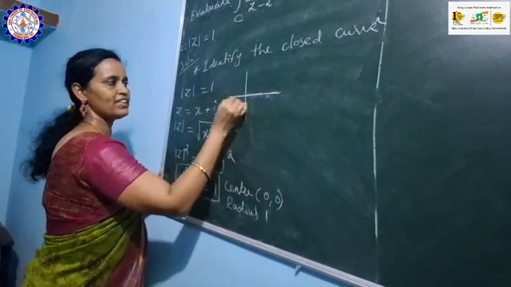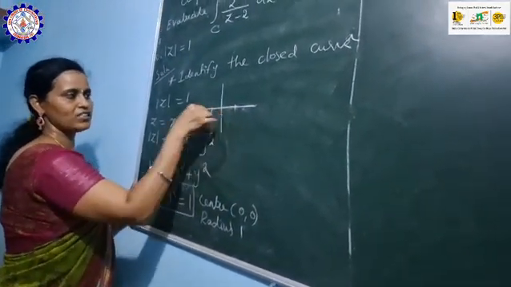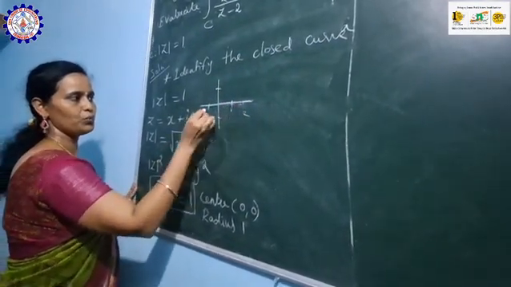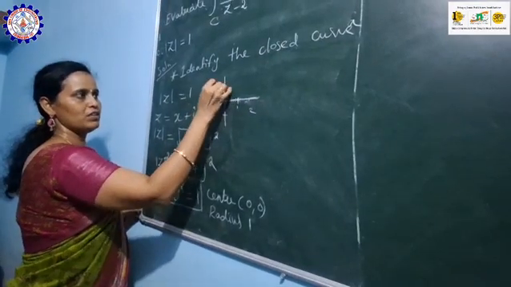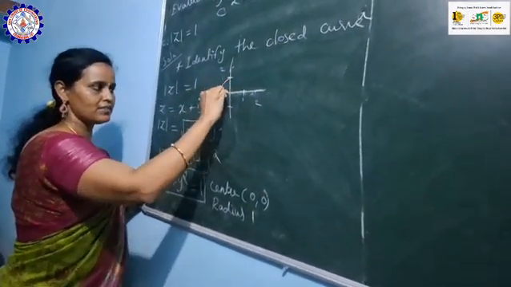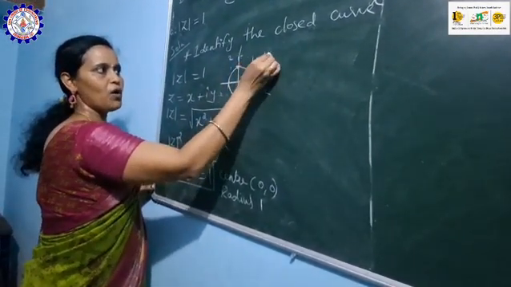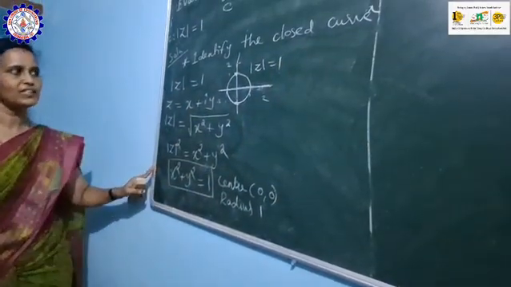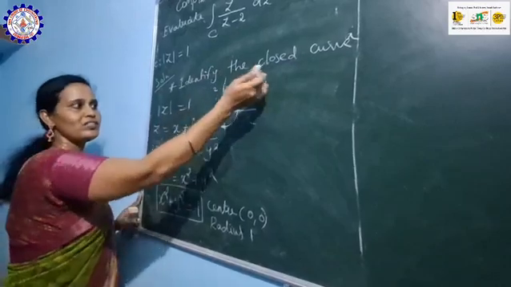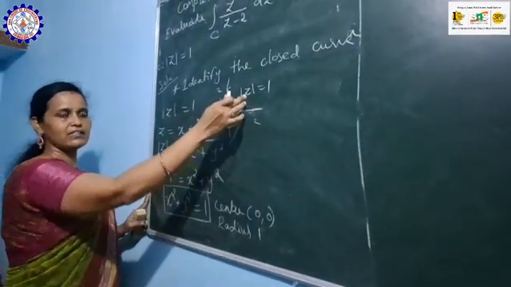So now draw the region. Take radius 1, with distance from the x-axis and y-axis as 1. Join these points and we will get a circle. This is the closed region, mod z is equal to 1. So the first step, identify the closed curve: we have identified the closed curve as a circle with center 0, 0 and radius 1.